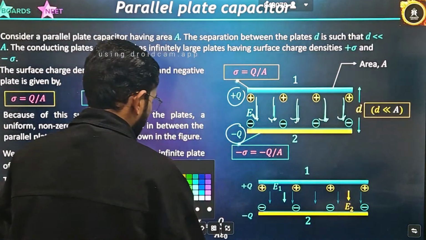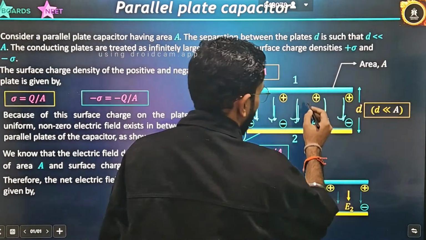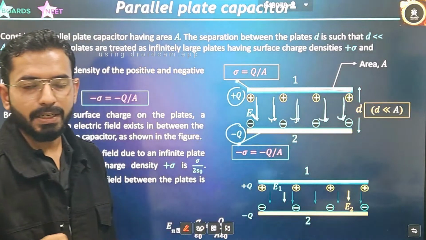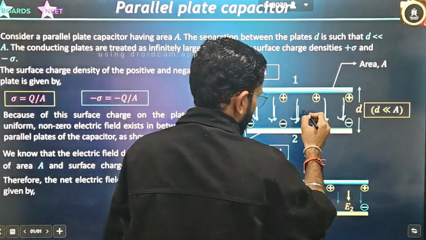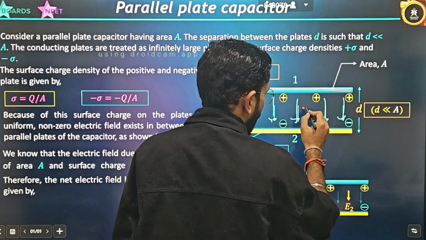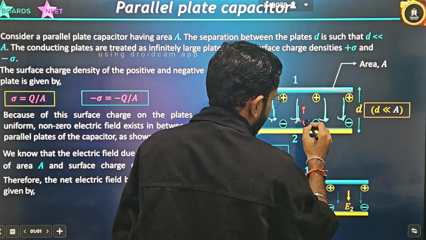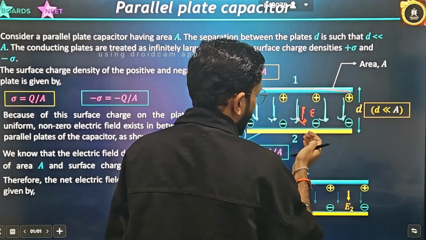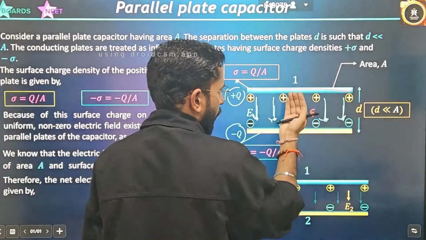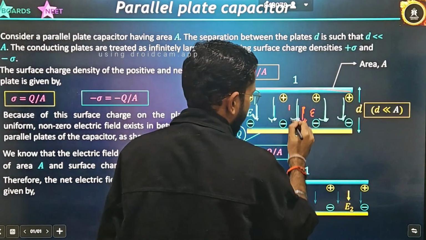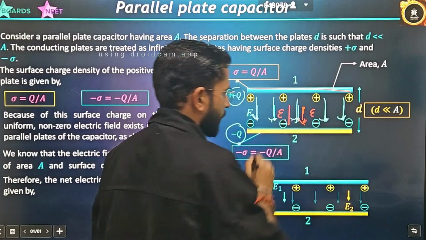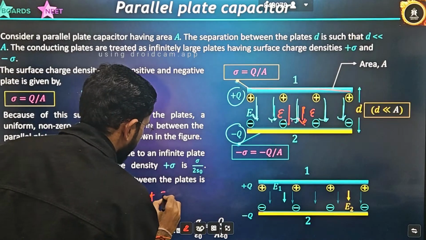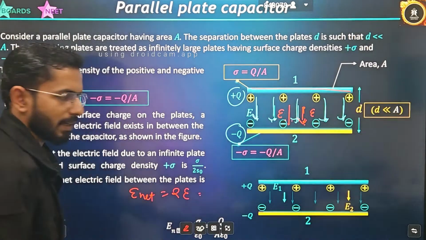If I ask what will be the net electric field, let's take any point. The better part of that formula is that it is independent of distance. This will be the electric field due to the positive plate, and due to the negative plate, naturally the field is also in the same direction. That means the net electric field is 2E, because both are in the same direction.